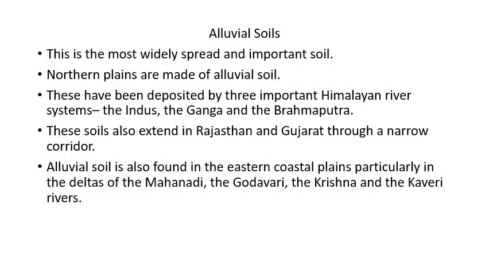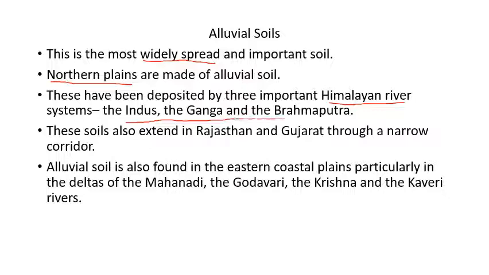Okay children, now see here are some features of this soil, alluvial soil. We all know it is widely spread and important soil. Why are they saying it is widely spread? We already know, we have observed the map. Northern plains are made up of alluvial soil, we have already seen. And as I told you, three important Himalayan river systems have deposited this soil. The three river systems are Indus, Ganga and Brahmaputra.